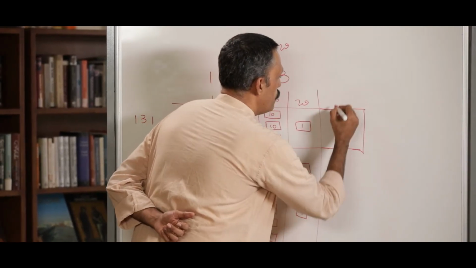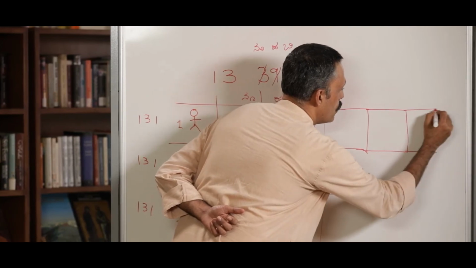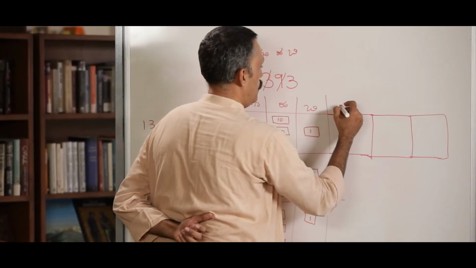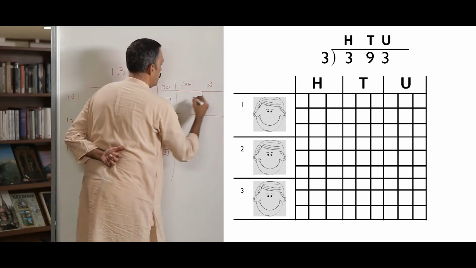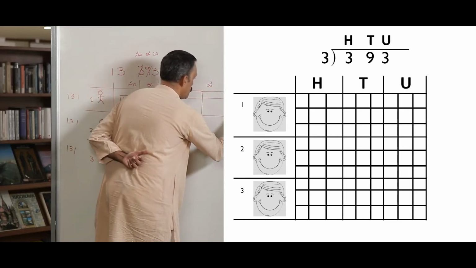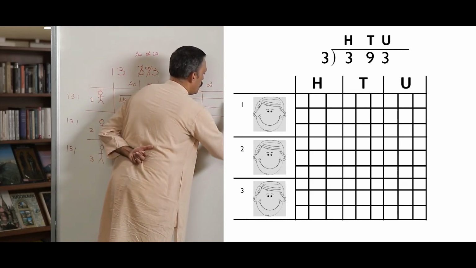This is 100, this is 10, this is unit. 100, 10, unit. 9 squares in every house.